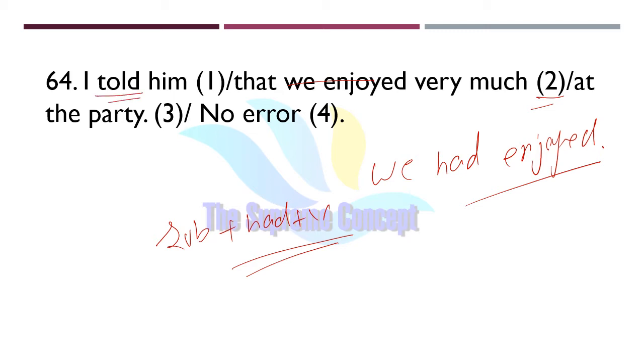Here I told him, so it was something that had happened in the past. So I was telling in the past only. That is why we will use past of past, which is past perfect. So we will use we had enjoyed, not just we enjoyed.